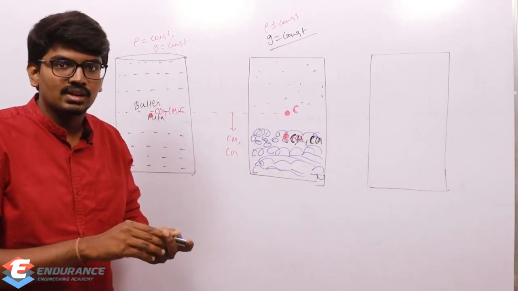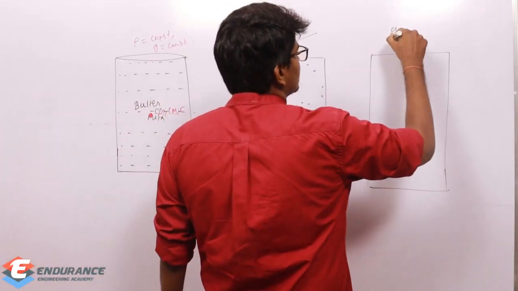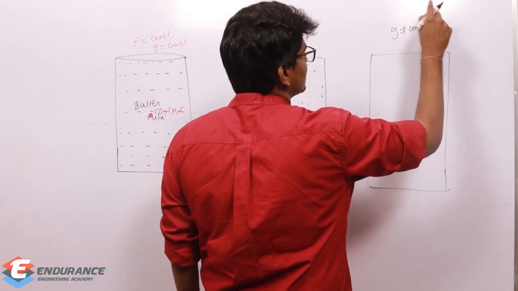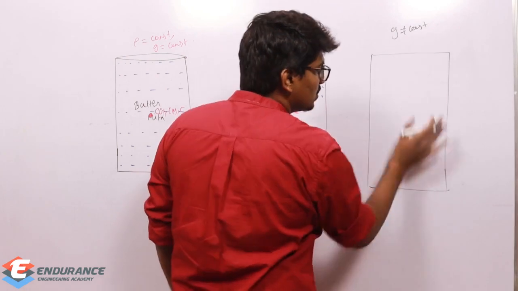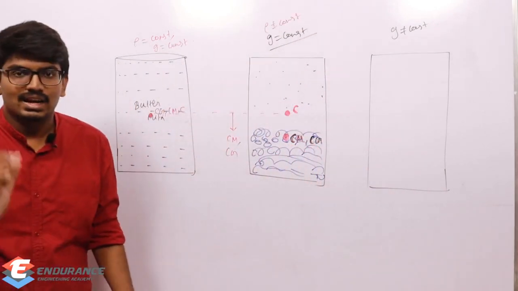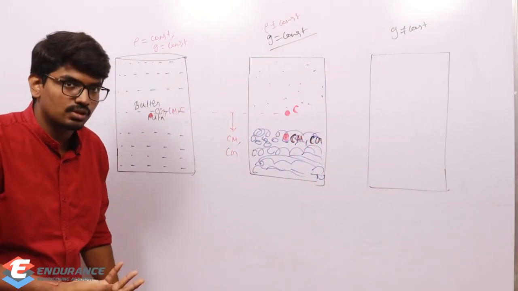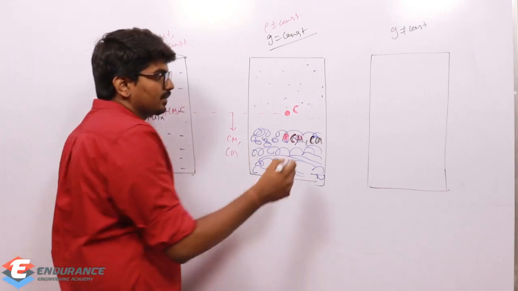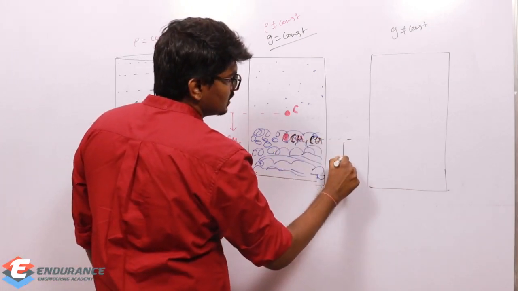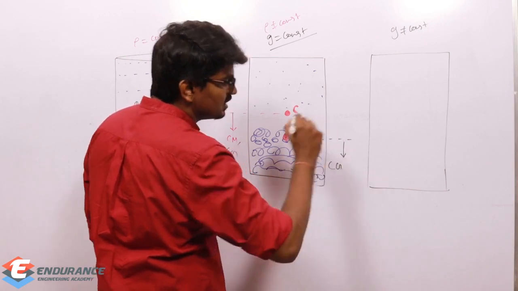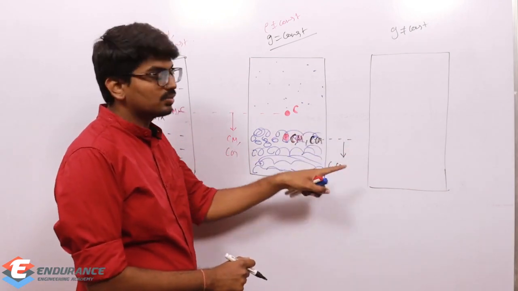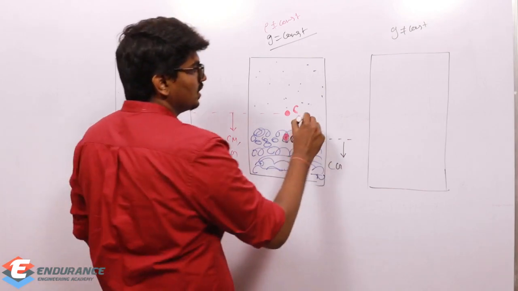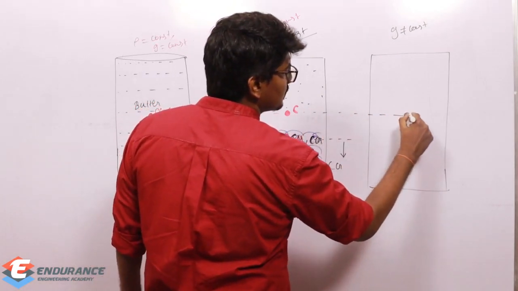So now what will happen? Here g is also not constant, g is also varying. How is g distributed? Less g at the top, more g at the bottom. As the gravitational effect was more at the bottom, automatically the center of gravity will shift further down, because of more concentration of gravity at the bottom. But there won't be any change for the centroid.